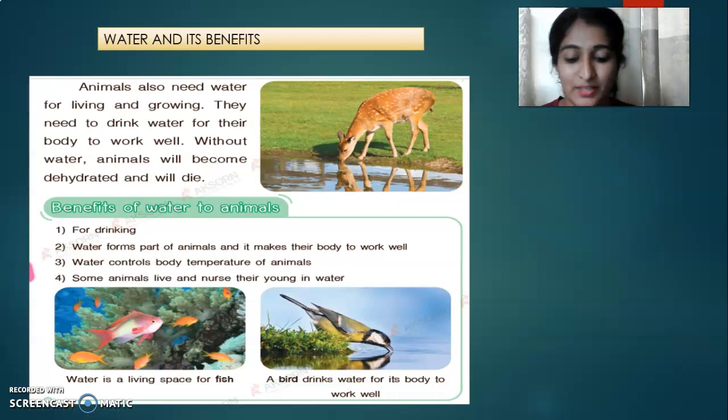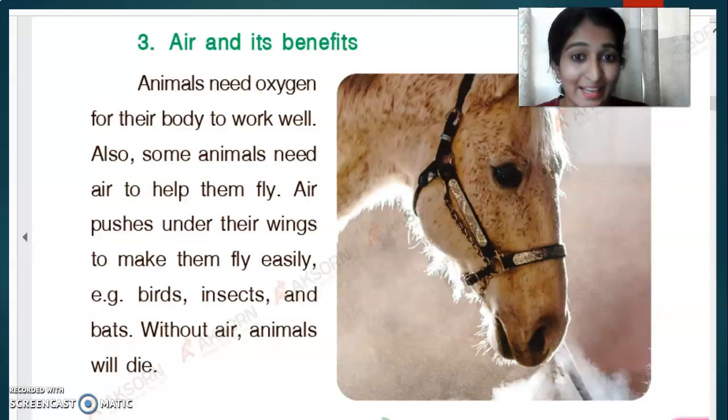Next we have air. We all know we need oxygen for breathing, right? Like humans, animals also need oxygen for their body to work well. Some animals use air for flying.